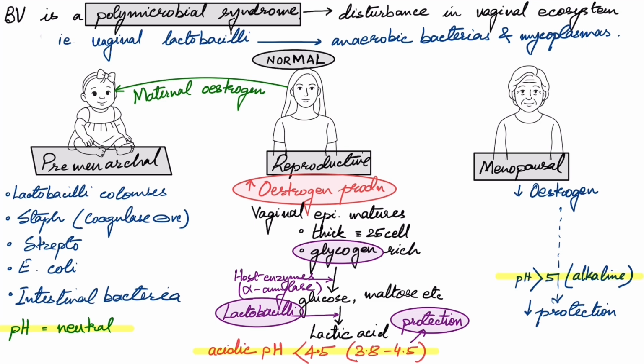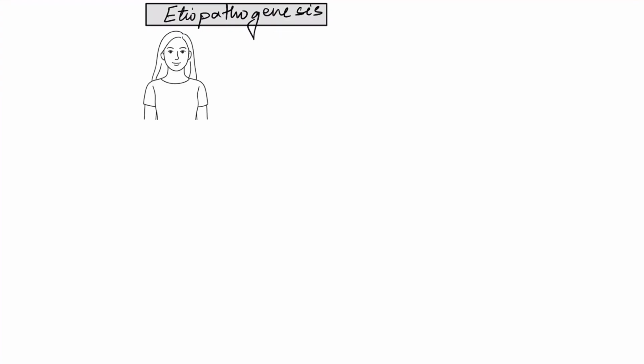After understanding what is normal, it is easier to understand the etiopathogenesis of bacterial vaginosis. In an adult female of reproductive age group, there are some risk factors which predispose her to bacterial vaginosis.